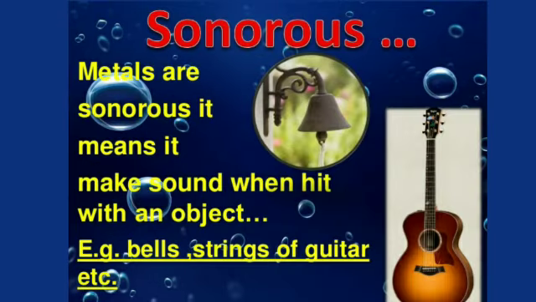Next property of metal is sonorous. So what do you mean by sonorous? When metals are hit with a hard object, they produce a sound. This property of metal is called sonorous. आपने देखा है जो हमारे स्कूल में बेल्स होती हैं, टेम्पल में होती हैं, चर्च में होती हैं, जब हम उसे हैंड से स्ट्राइक करते हैं तो they will produce a sound. सो वो किसकी बनी हुई होती हैं? They all are made up of metals. When metal is hit with a hard object, it produces a sound. This property is called sonorous property.